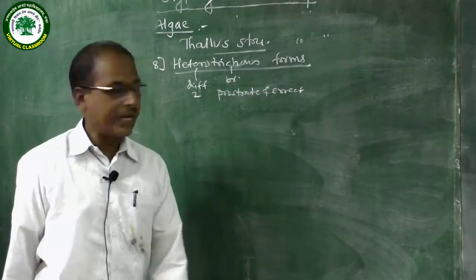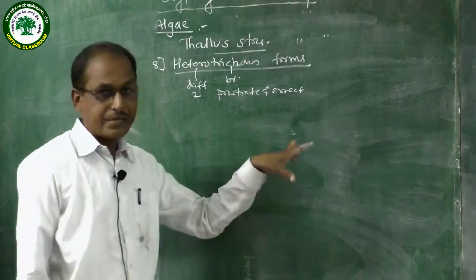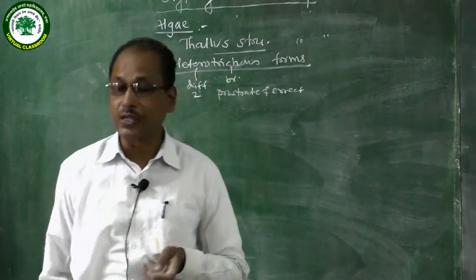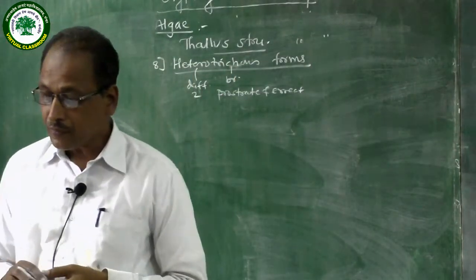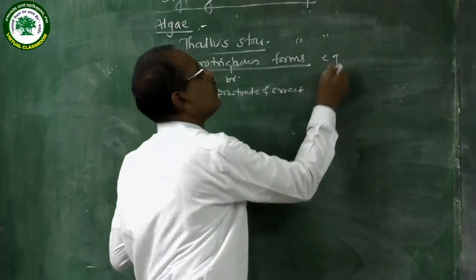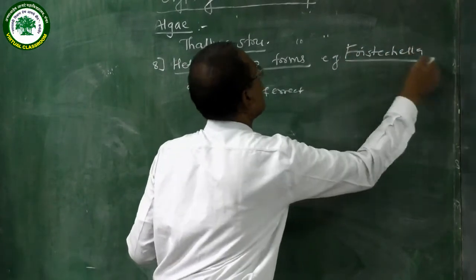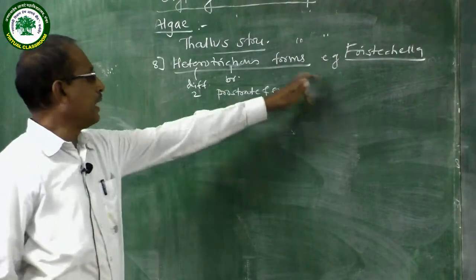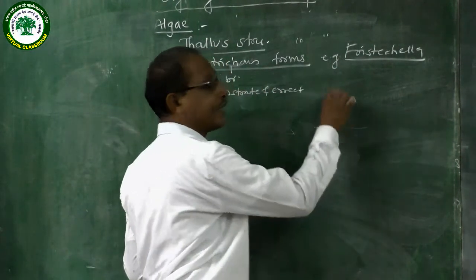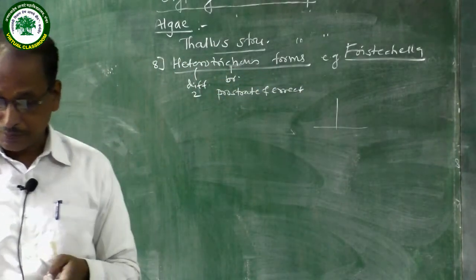In some algae, there is a presence of prostrate branches as well as erect branches. Those algae are called heterotrichous forms. An example of the heterotrichous forms is Fritschiella. In Fritschiella, there is prostrate branching as well as erect branching. Therefore, they are called heterotrichous forms.